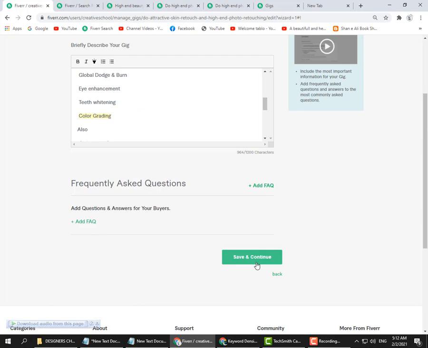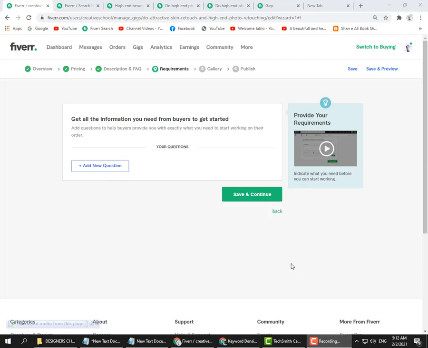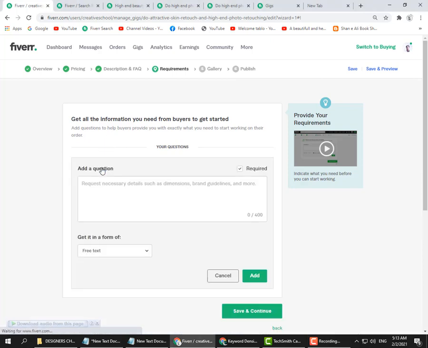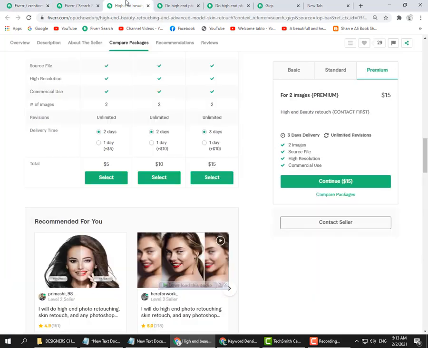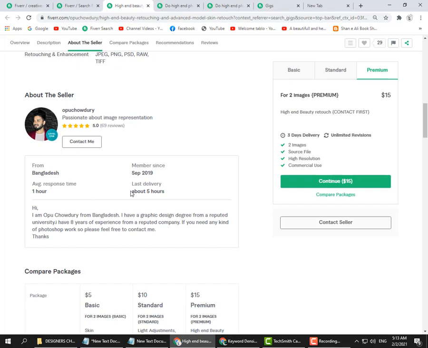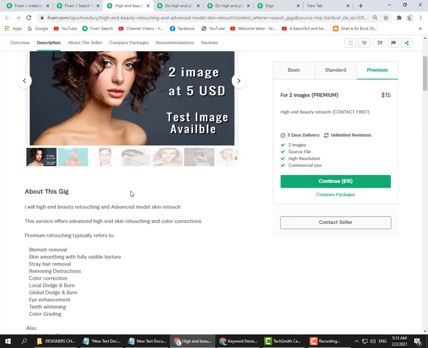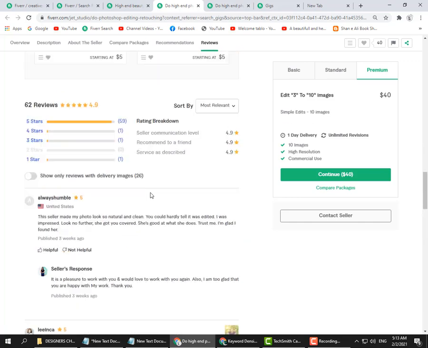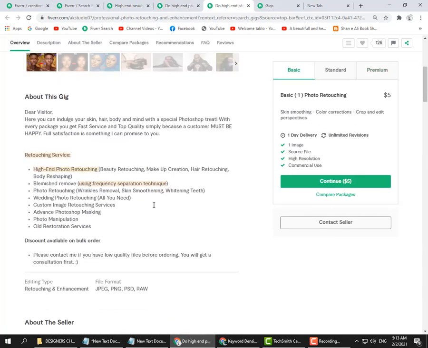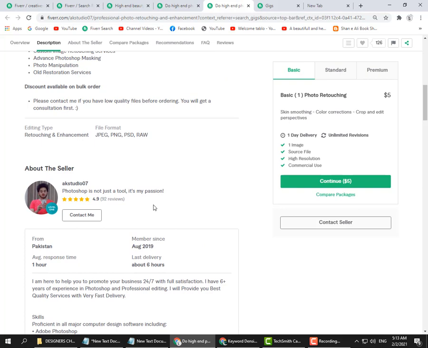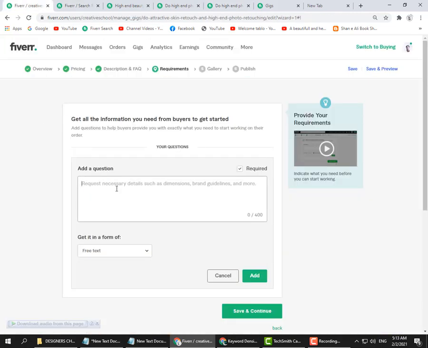Now I will click on the save and continue button. Now I have clicked on the save and continue button. Now you have reached requirements and the 2 steps remaining, gallery and publish. Fiverr is asking to add a new question. You can see questions from here, but there are no questions. I am not seeing any question, but I will add any question.